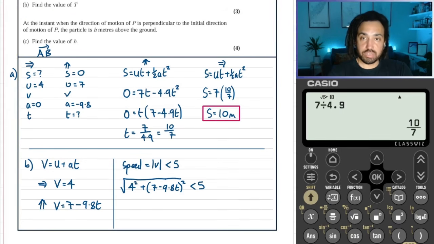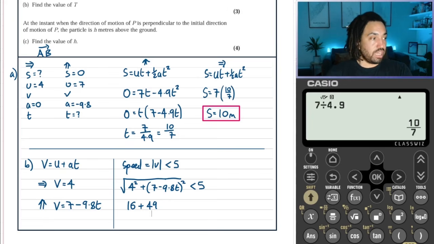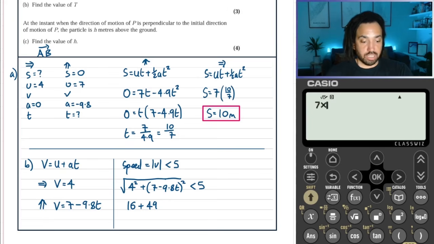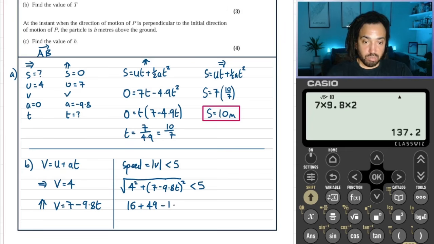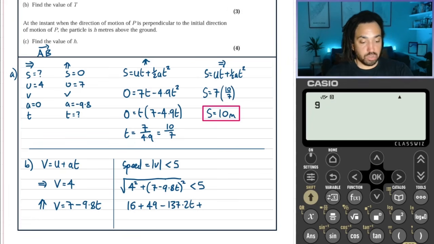So from here, we're just going to expand the brackets and square both sides. So that's going to give us 16 plus 49, and then we will get 7 times 9.8 times by 2. So that will give us minus 137.2t, and then we'll get also 9.8 squared t squared.